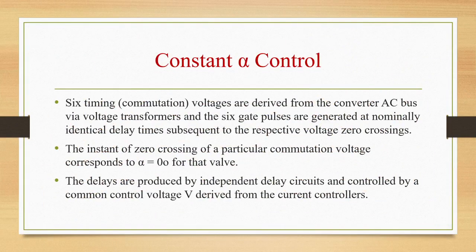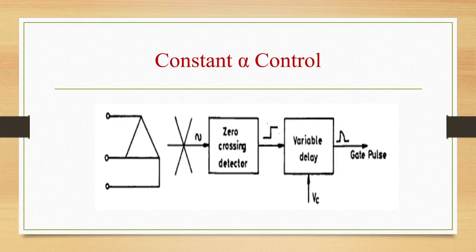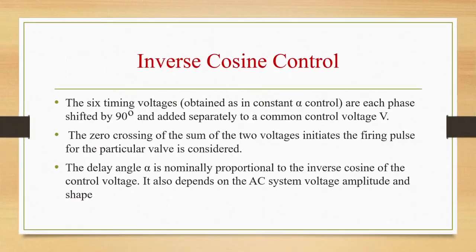Constant alpha control. In this scheme, 6 timing voltages will be derived from the converter AC bus via voltage transformers and 6 gate pulses will be generated at identical delay times subsequent to respective voltage zero crossings. So this is the constant alpha control diagram here. Next is inverse cosine control.